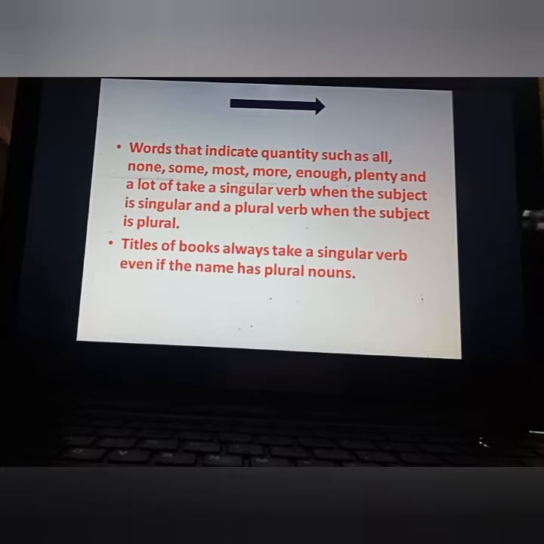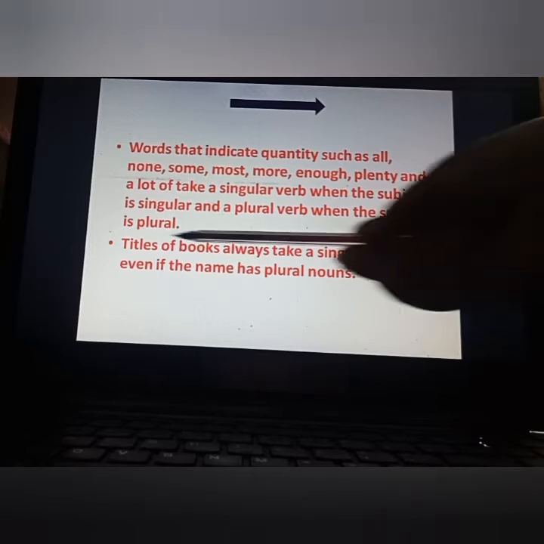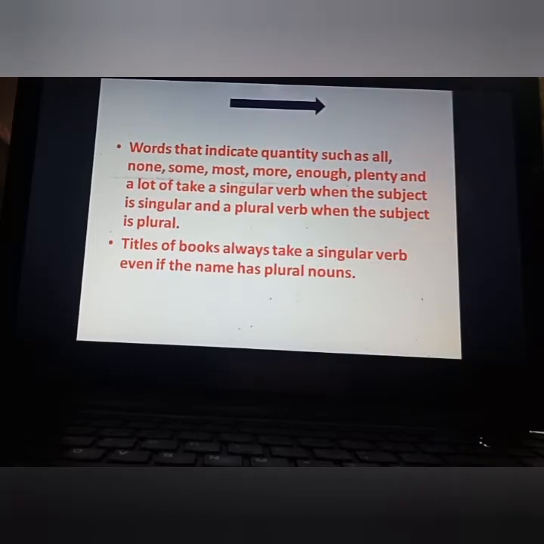Next one, titles of books always take a singular verb even if the name has plural nouns. It doesn't matter if the name of the book is given in plural form, still you have to use only a singular verb. Why? Just because here we are talking about a single book. Like, The Arabian Nights is a book that we all love to read. Nights is plural, but actually we have to see that we are talking about only one book, that is The Arabian Nights. Fine students, so whenever you have the titles of books, you always have to use a singular verb.